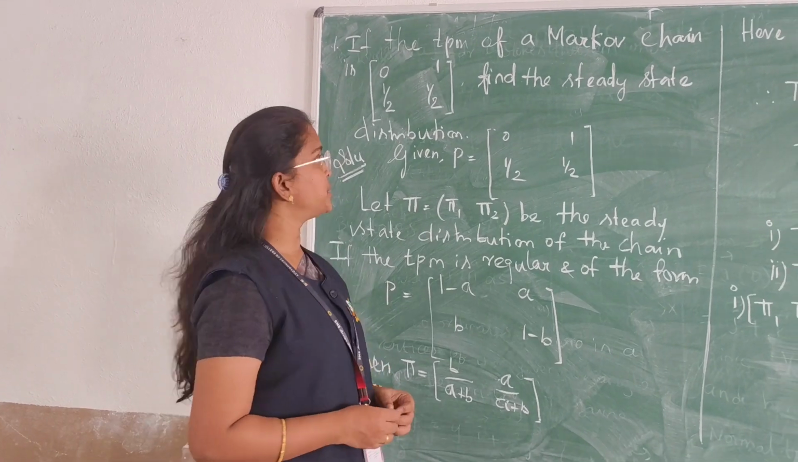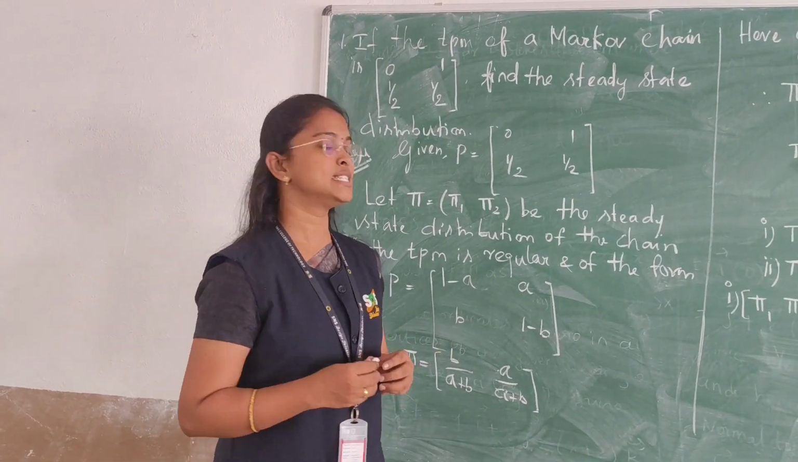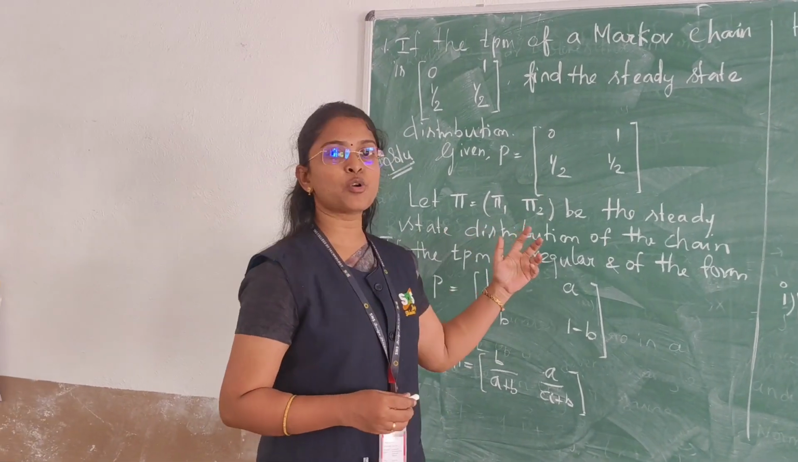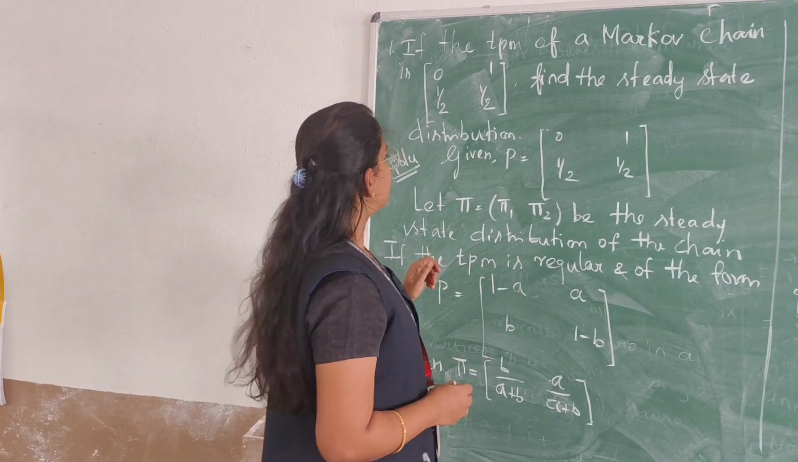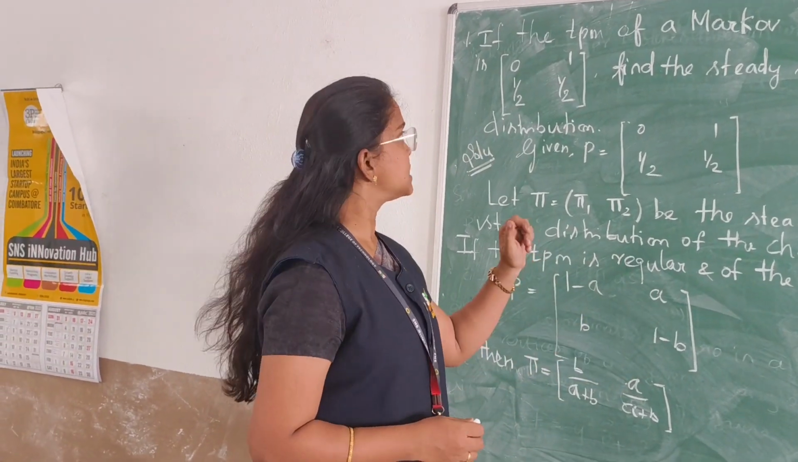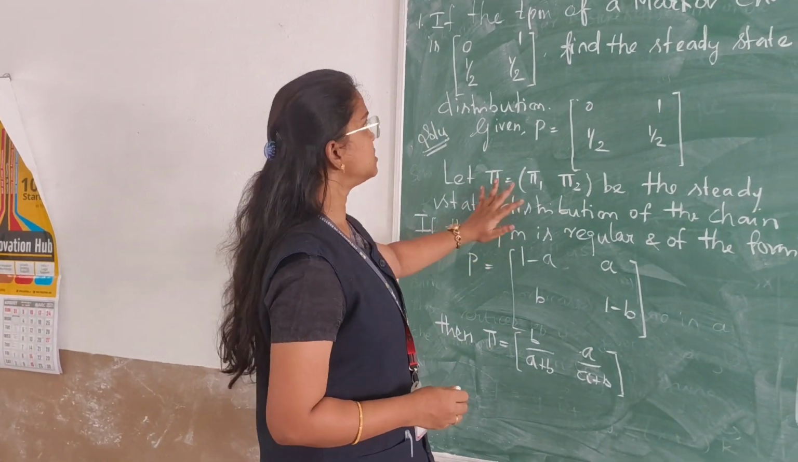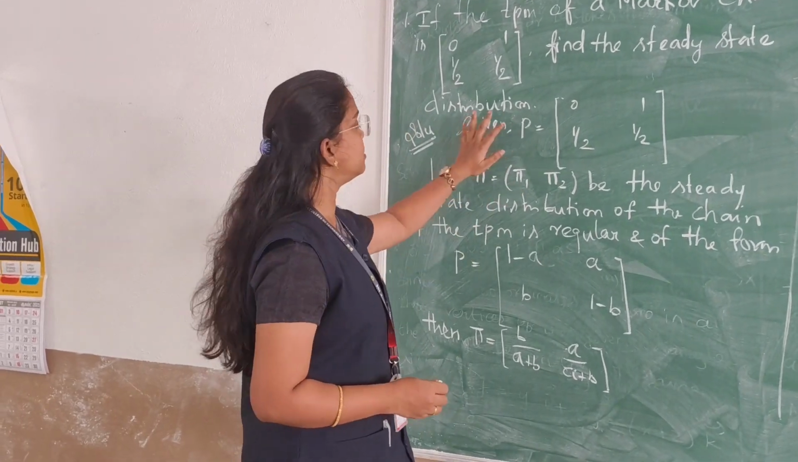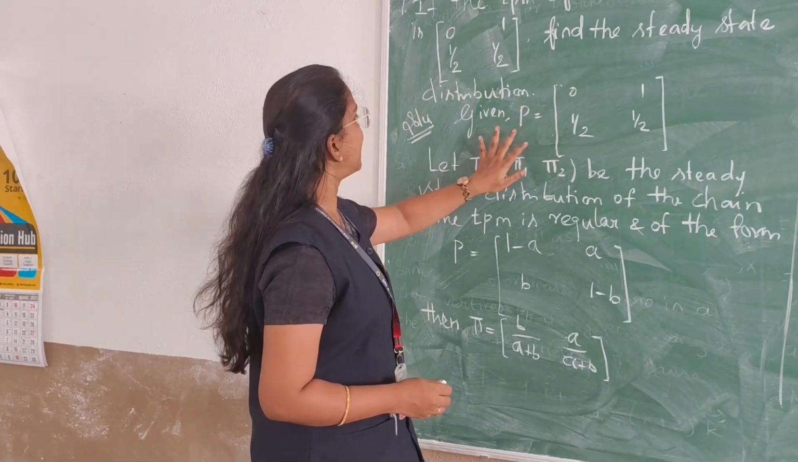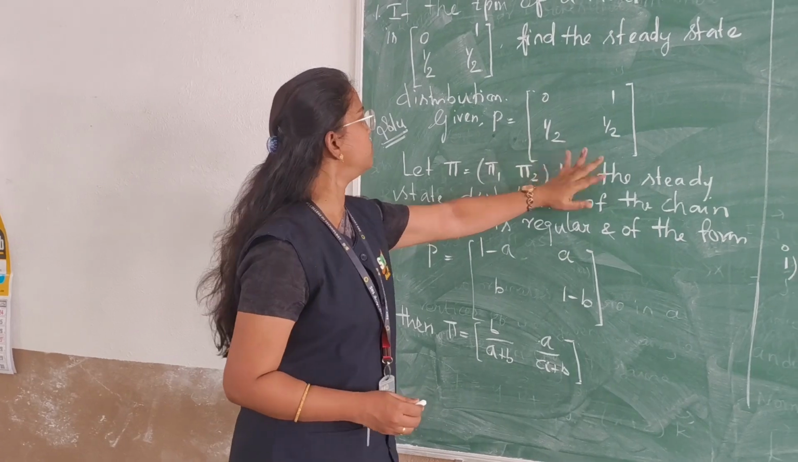In this video, we are going to see how to find a steady state distribution from a transition probability matrix of a Markov chain. So we have two methods to find a steady state distribution. The first method is, first we have to write the given transition probability matrix. Our matrix is P equal to [0, 1; 1/2, 1/2].